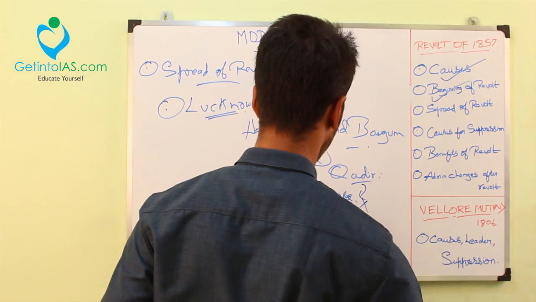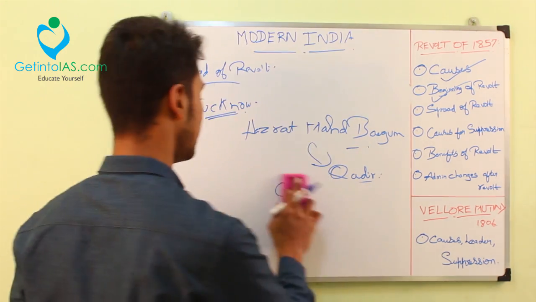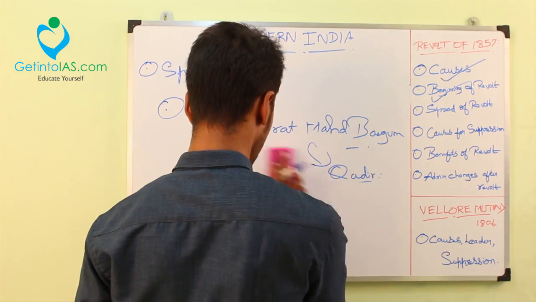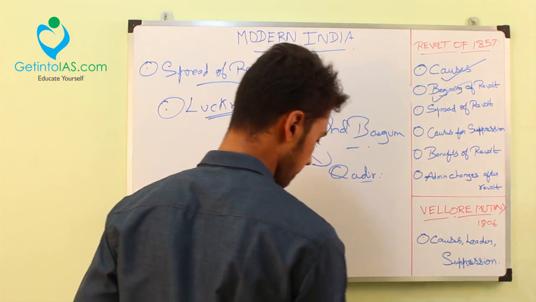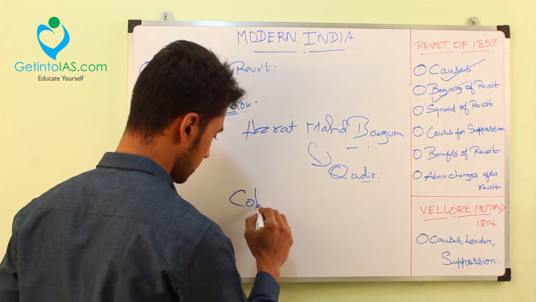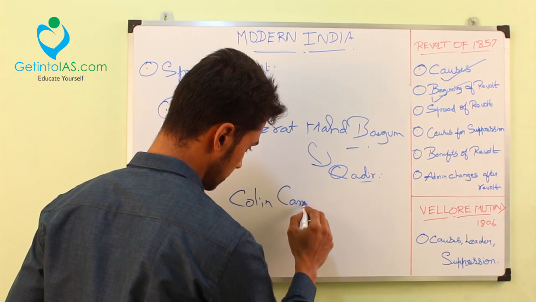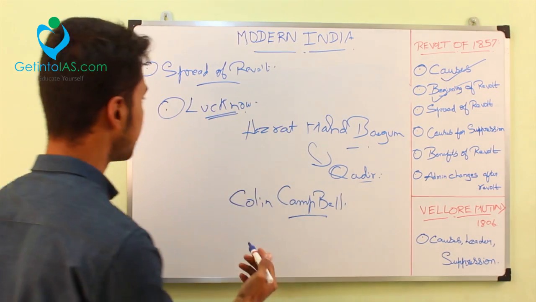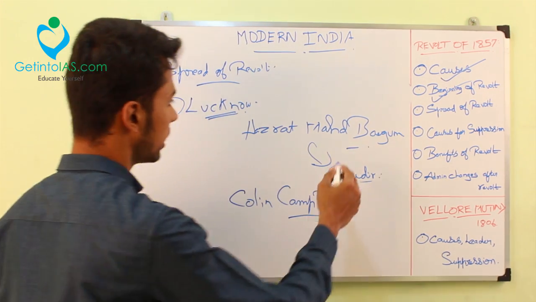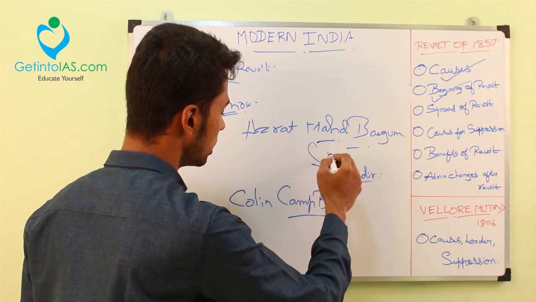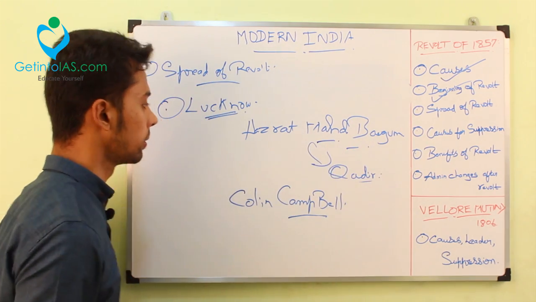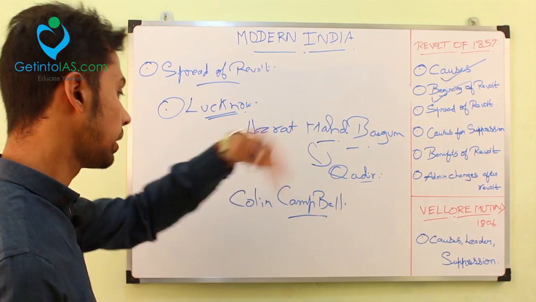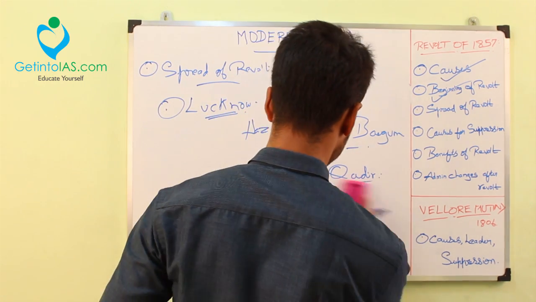So what happened in Lucknow? First they killed Lawrence and it was victorious at first, but later it was suppressed very successfully by the British. An officer called Colin Campbell suppressed the revolt at Lucknow. What happened to Hazrat Mahal Begum? She also reportedly escaped to Nepal. So it was suppressed by Colin Campbell at Lucknow, and Hazrat Mahal Begum escaped to Nepal. This is with Lucknow.